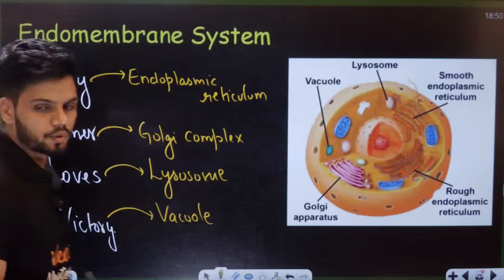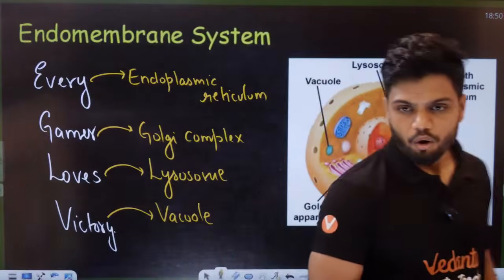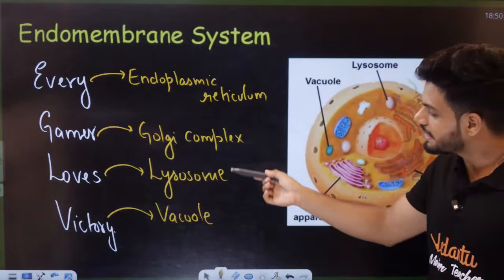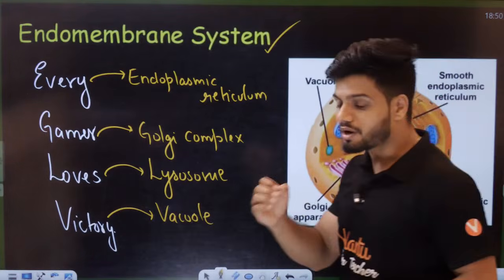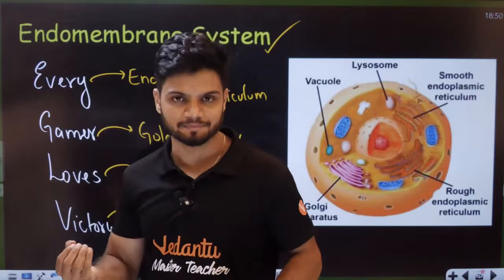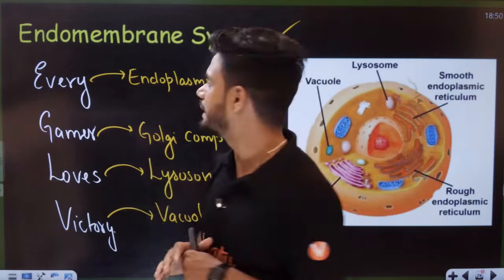So all of these four organelles are part of the endomembrane system. Why? Because their functions are coordinated.